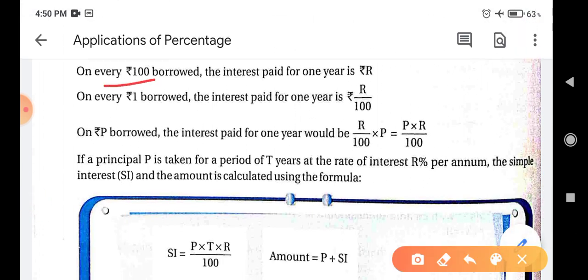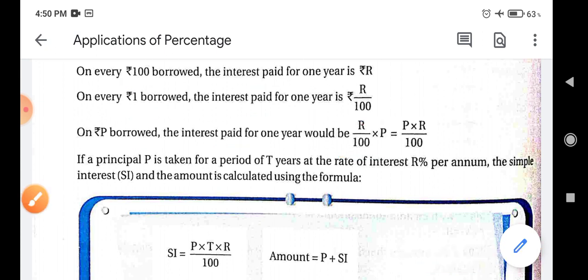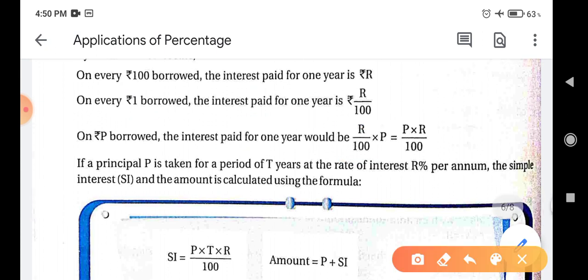On every 100 rupees borrowed, the interest paid for 1 year is R rupees. Then on every 1 rupee borrowed, the interest will be equal to R by 100. If we borrow rupees P, then the interest will be equal to R upon 100 multiplied by P. Here we have used the unitary method. So it will be equal to P into R by 100.